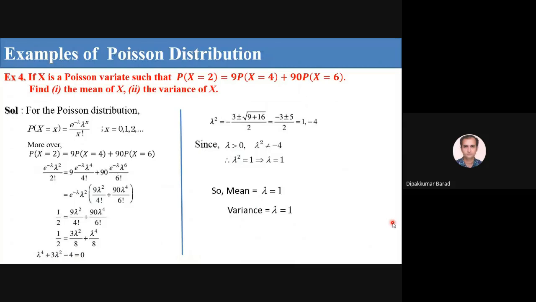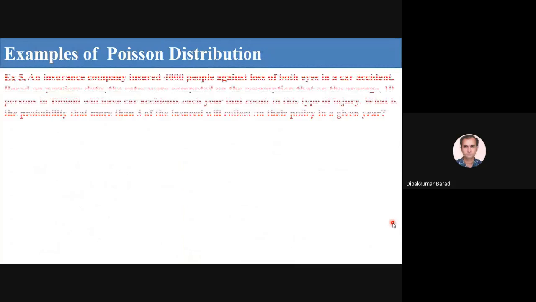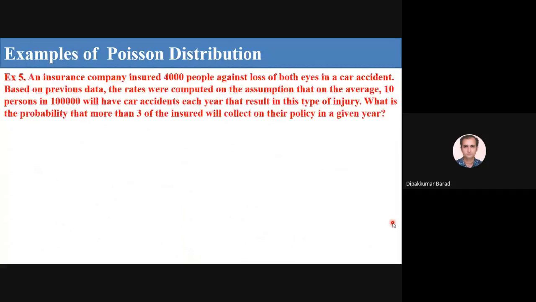Okay. So now, an insurance company insured 4,000 people against loss of both eyes in a car accident. Based on previous data, the rates were computed on the assumption that on the average 10% in 1 lakh will have a car accident each year that results in this type of injury. What is the probability that more than 3 of the insured will collect on their policy in a given year?